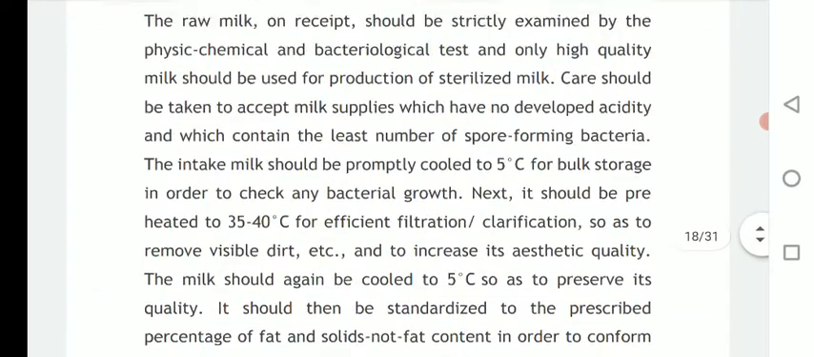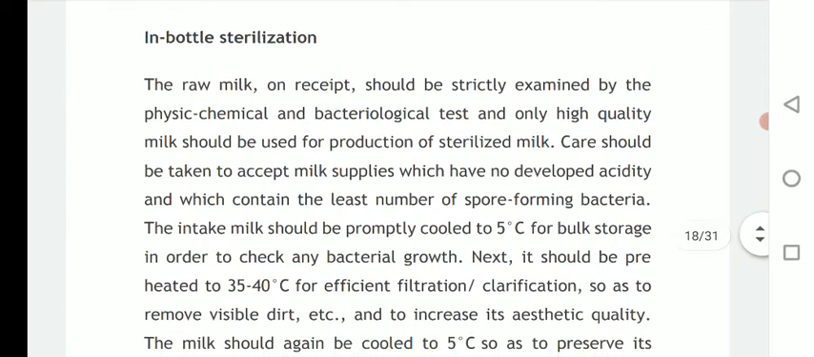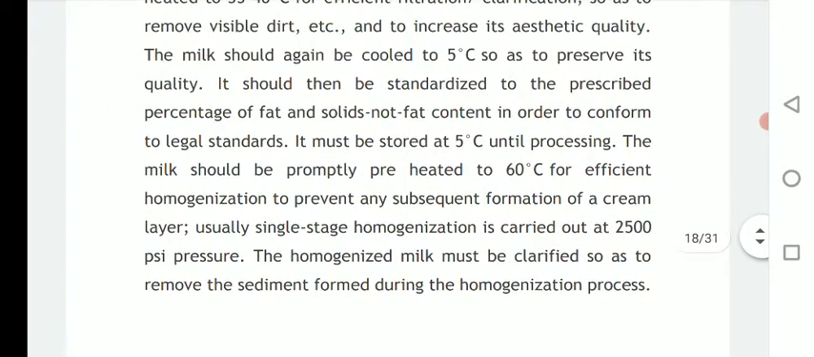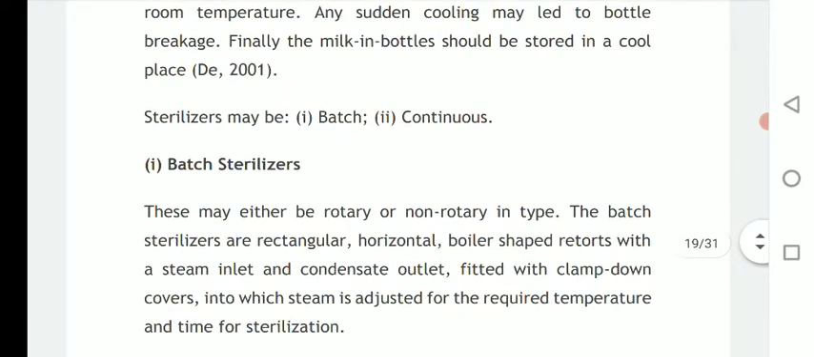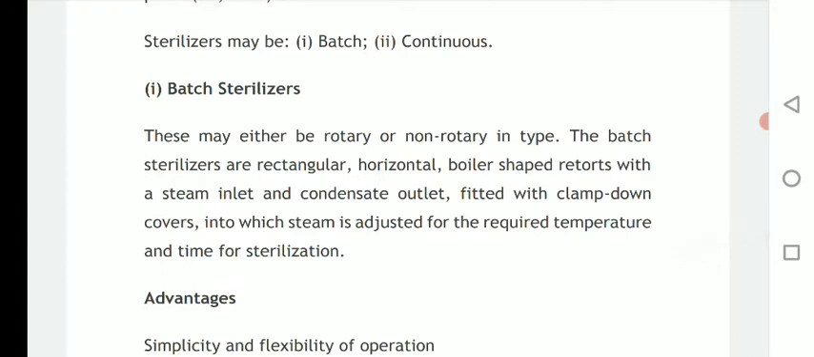So overall this is the process for the milk that we get in bottles. This is the process for bottle sterilization of milk, or the milk that is packed and sold in bottles, and how it is prepared and how it gets processed. So this is the overall process for milk bottle sterilization. Then next, batch sterilizers. These may either be rotatory or non-rotatory type.